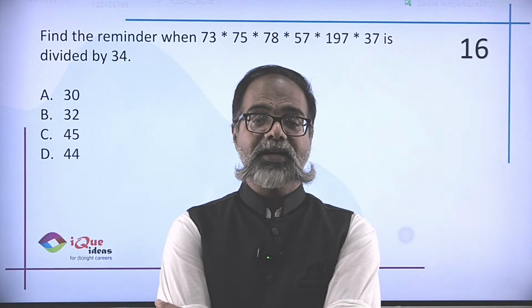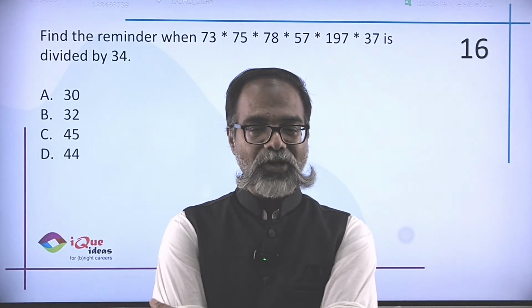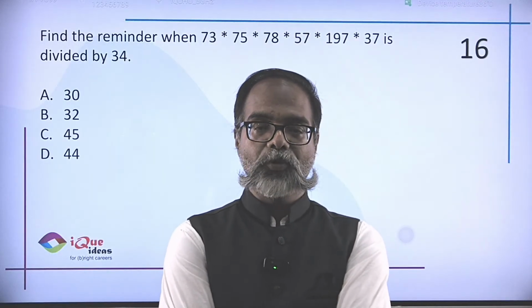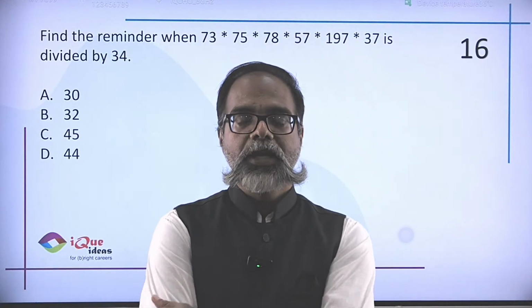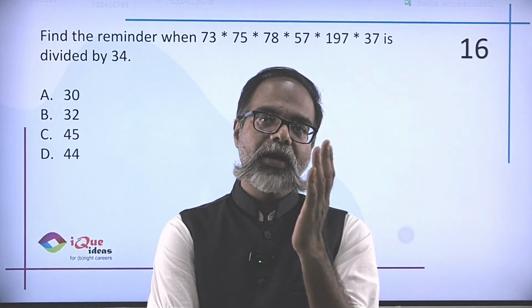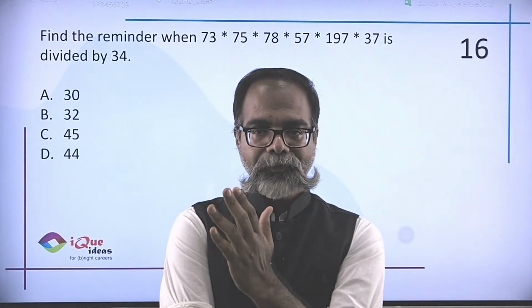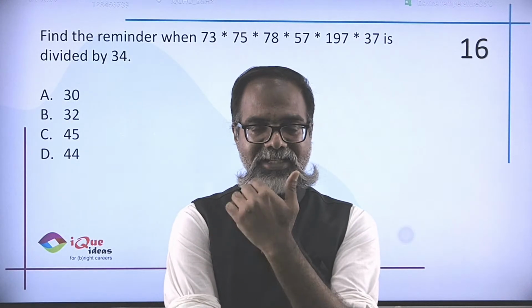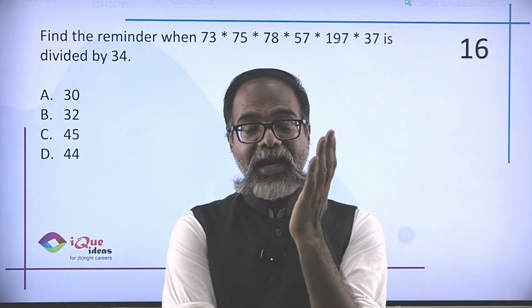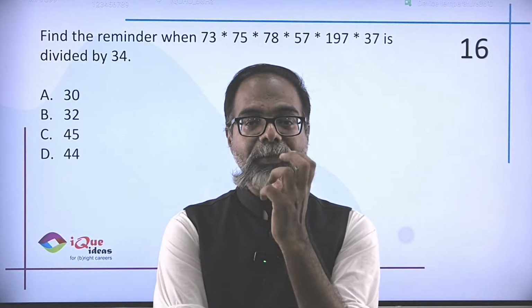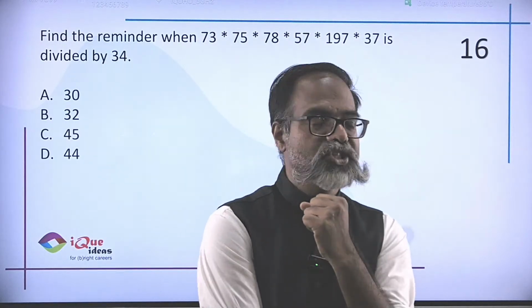Now this is a great funda. I'm going to tell you what the funda is. I want you to solve this question and put the answer in the comments. The funda is, when I have a number and I divide it by another, and I have another number and I divide it by the same number, the remainders which are left over will behave in the same way as the original numbers.